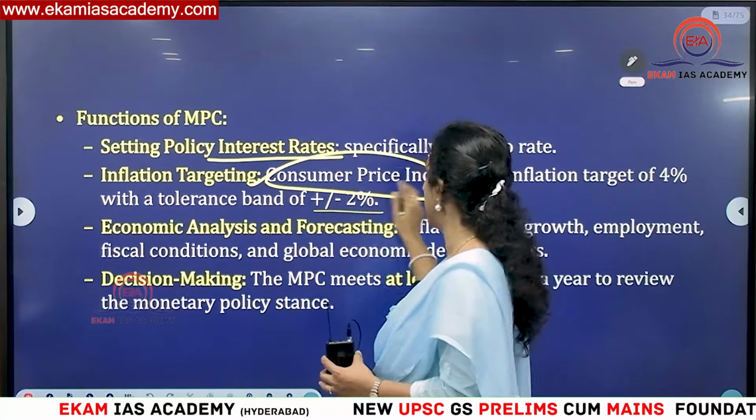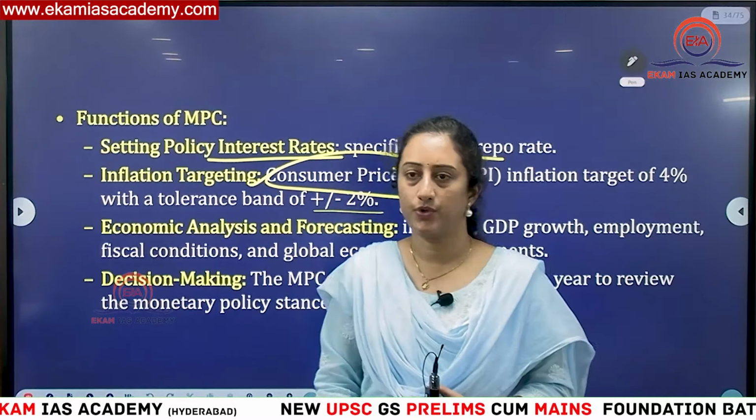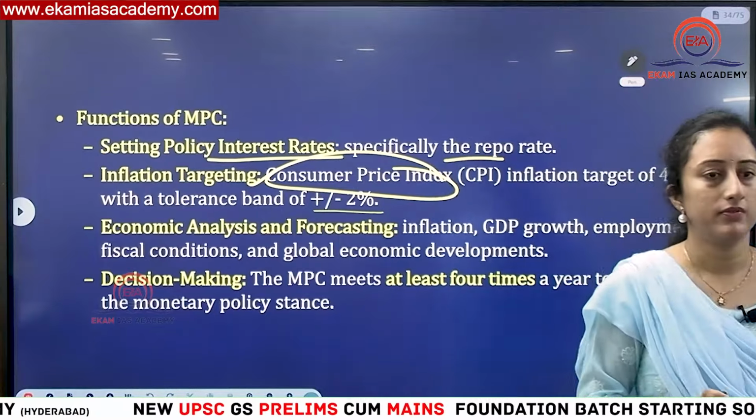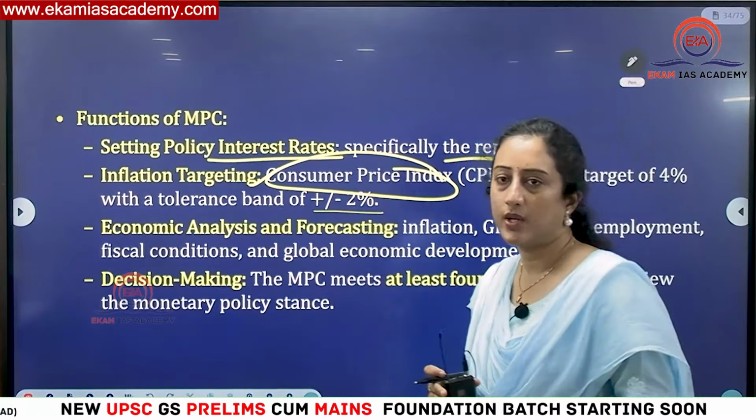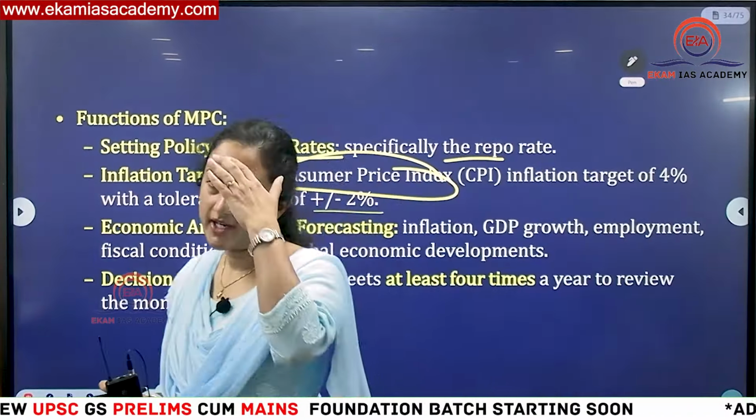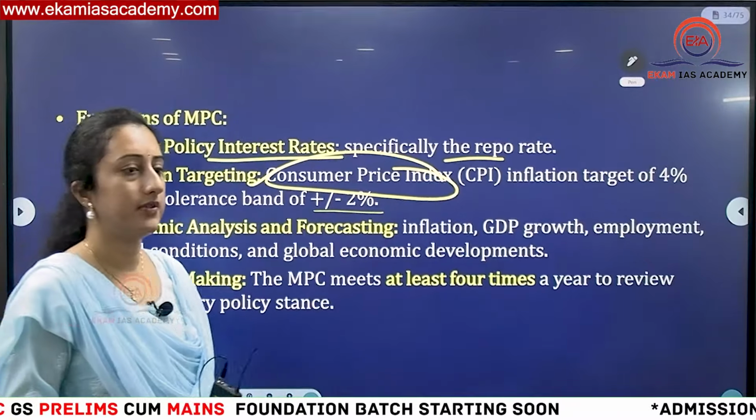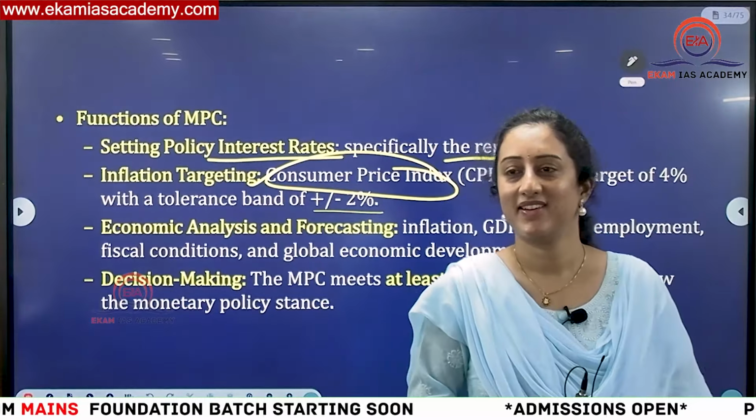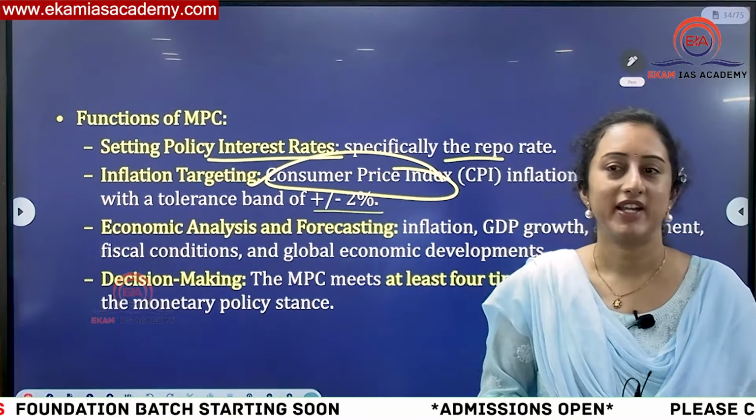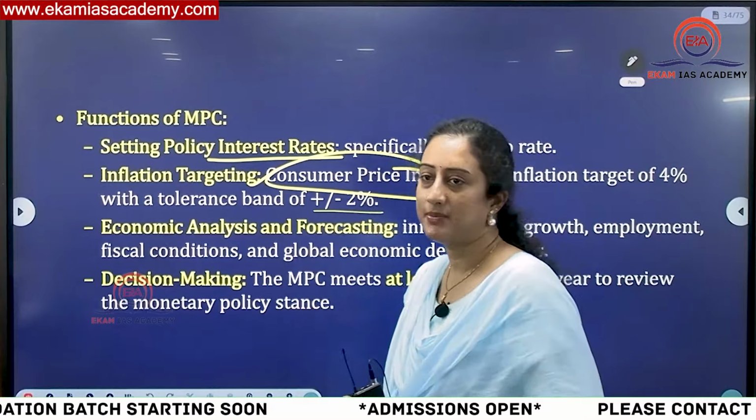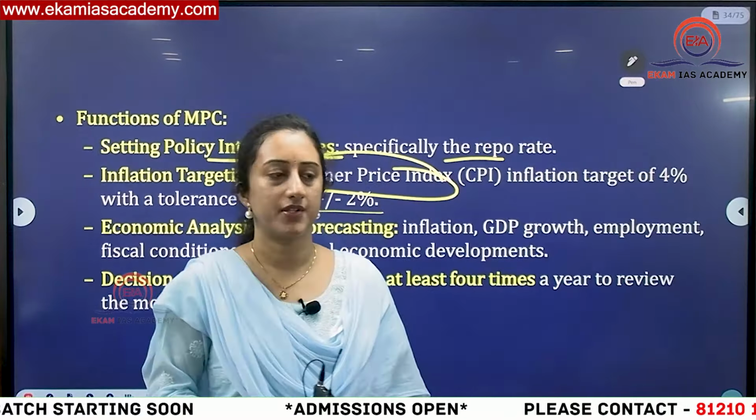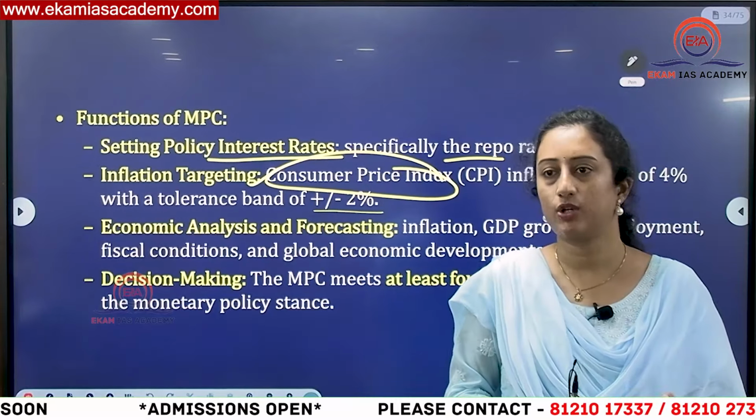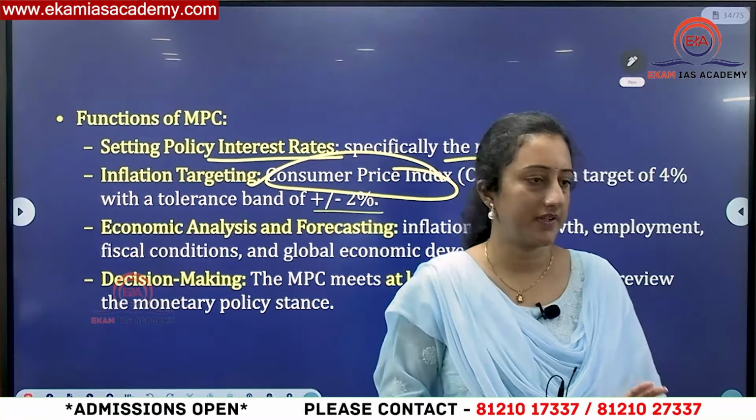And which inflation? It is CPI inflation. You should know the difference between CPI and WPI. Who compiles CPI? NSO. WPI? DPIIT, the Department for Promotion of Internal and Industrial Trade under the Ministry of Commerce. And you have to know services are not included under WPI but are included under CPI. These basic differences you need to know.